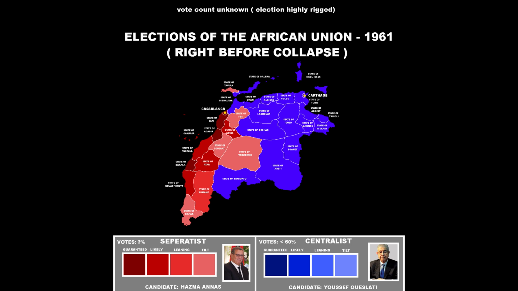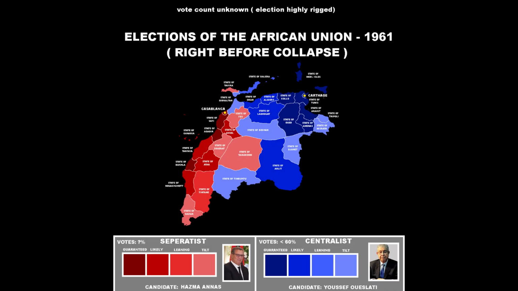An important thing to note about this election was that the elections were highly rigged, so we actually do not know the true vote percentage for either side, but we can estimate the vote percent for the centralist government in Carthage. Speaking of Carthage, let's see what votes they got. So, in the capital area, we can obviously say that there will be no separatist movement, but interestingly, just south, we see regions heavily in favor of the separatists. This is of course due to it being recently gained Libyan land. Moving down into the Sahara, we see it is very mixed, but most states voted heavily in favor of the centralists. The result of this election would of course be the African Union collapse.